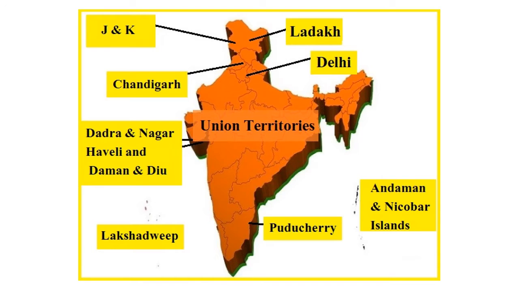Children, as I mentioned, there are 28 states and 8 union territories. So let us have a look at which are the union territories of the country. Recently formed is Ladakh. We have Jammu and Kashmir. Presently it is a union territory, but soon it will become a state. Chandigarh, Dadar and Nagar Haveli, and Daman and Diu, Lakshadweep, Puducherry, Andaman and Nicobar Islands. So these are our 8 union territories.